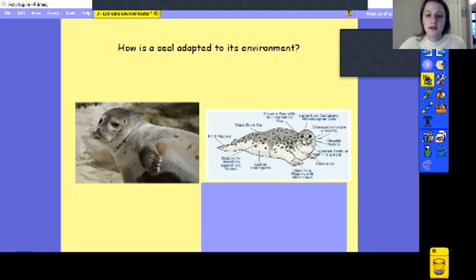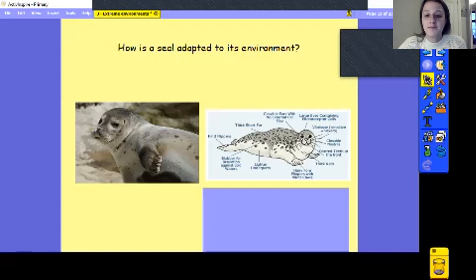So some of the adaptations that this seal has. It has hind flippers, so it's got like a tail at the end, but it's actually separated. So it's a bit more like legs actually, which some people don't realise, to help it swim. And it's also got them at the front as well. It has thick but short fur, which helps to keep it really warm. And so does its blubber, for insulation against cold waters. So it keeps it really, really warm.